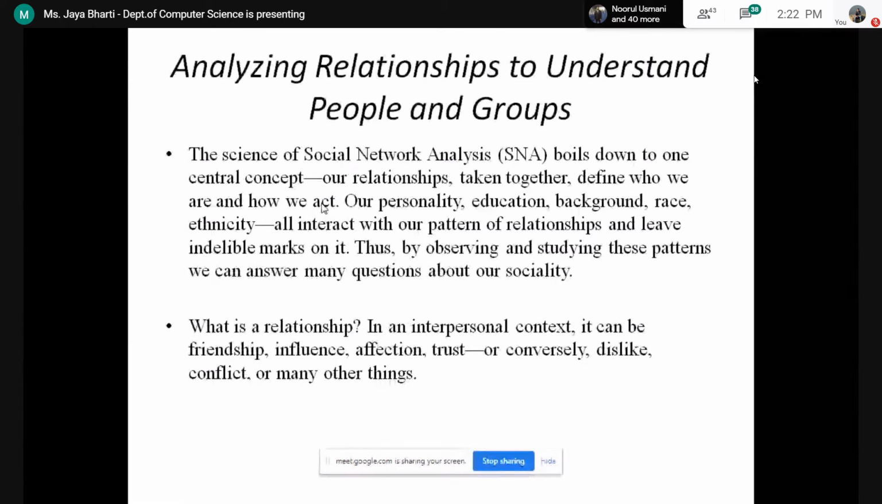It is saying our personality, education, background, race, and ethnicity all interact with our pattern of relationships and leave an indelible mark on it. The basic things such as personality, education, and background are going to make a huge impact on us, and that is not going to change easily. So by observing and studying these patterns we can answer many questions about society.